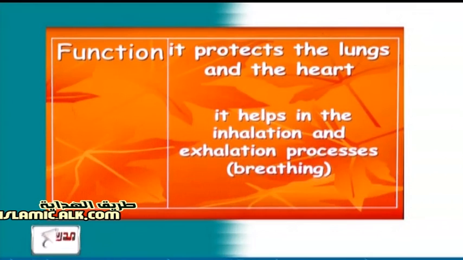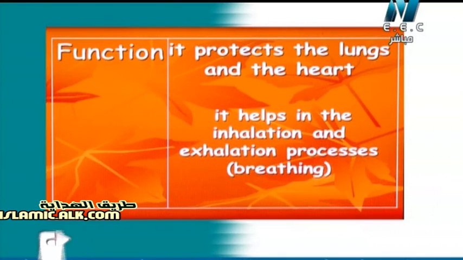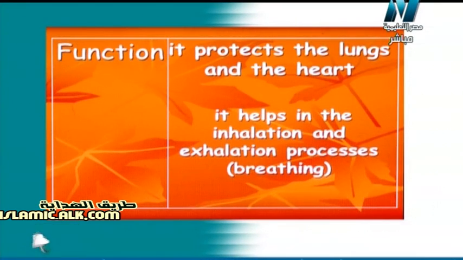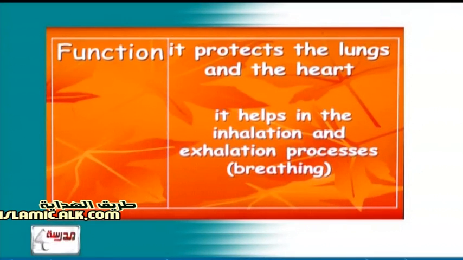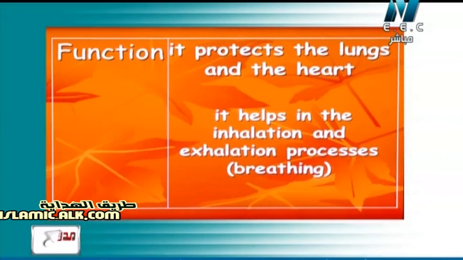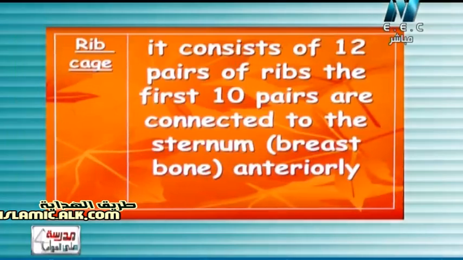عشان كده ربنا خلى آخر 2 pairs of ribs، آخر زوج من الضلوع not connected، مش متصلين بالستيرنم أو البريست عشان يسمح للchest cavity تجويف الصدري إنه increase in volume and decrease in volume in inhalation and exhalation process. Again, it has a very important function, the rib cage. The rib cage has 2 functions. Number one, it protects the lungs and the heart, and number two, it helps in exhalation and inhalation processes or breathing process.